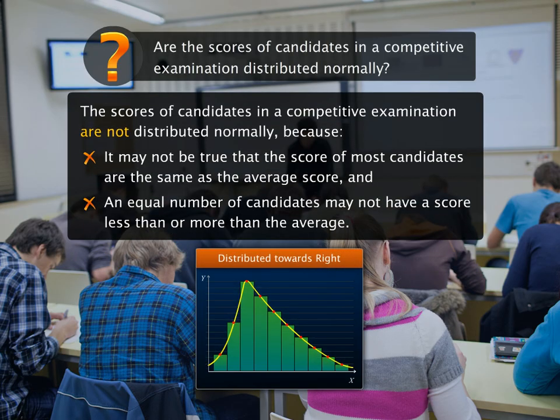In fact, the scores of candidates in a competitive examination may be distributed with a tail towards the right, as maximum number of candidates may have scores less than the average.